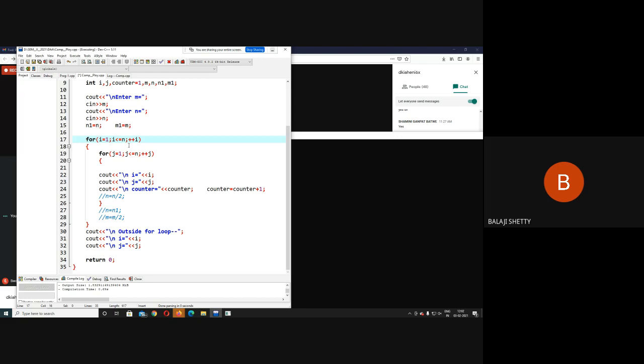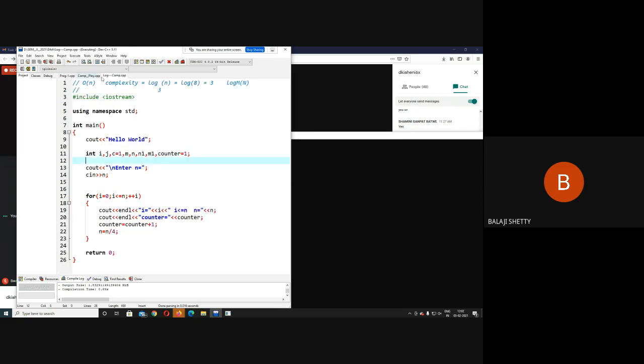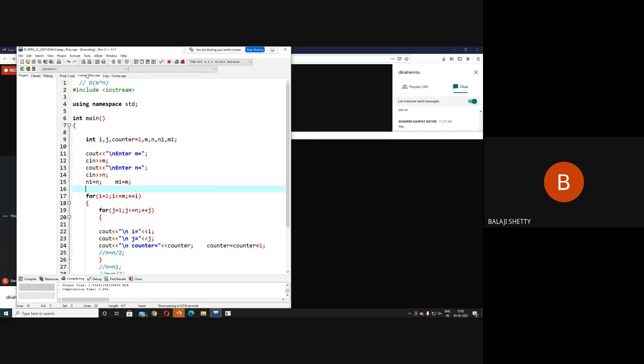Or if I replace it by m, what is the complexity here? m into n, big O of m square. So if I replace it by mn, what is the complexity? Big O of mn. So this is the way polynomial complexity is executed. Okay, I hope this concept is clear now. I explained logarithmic concept, I explained polynomial concept. Okay, now give me 5 more minutes.